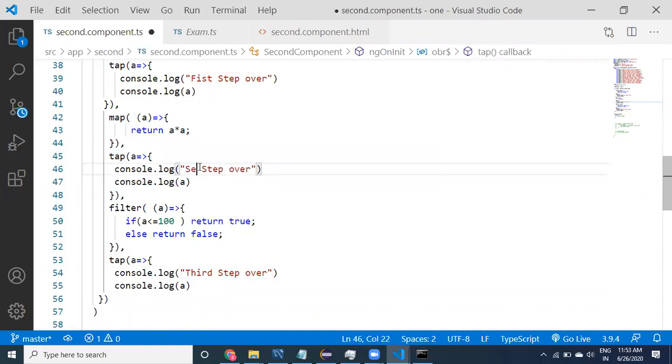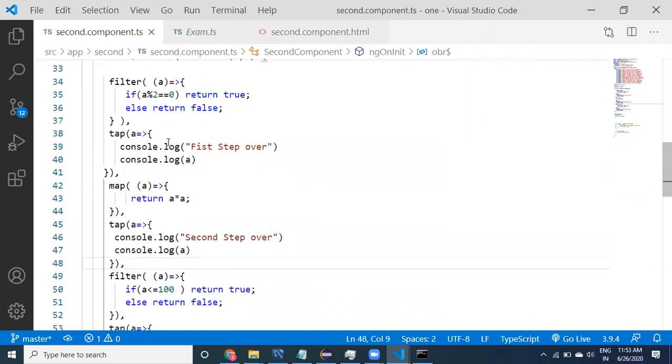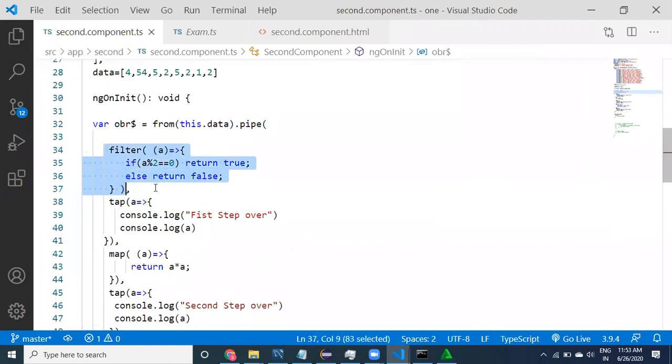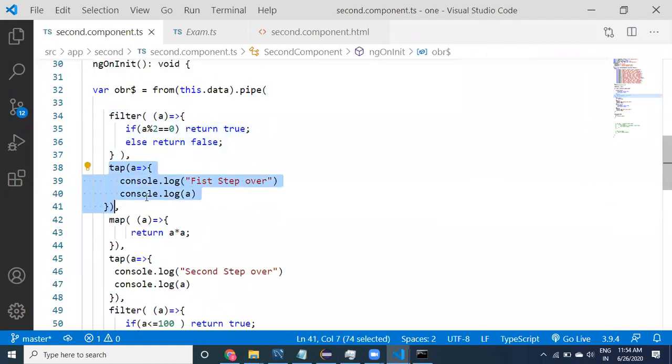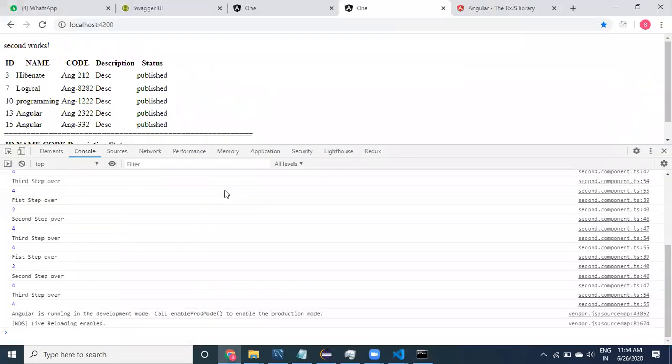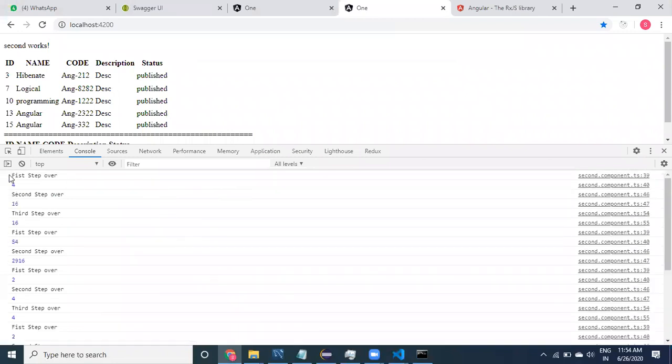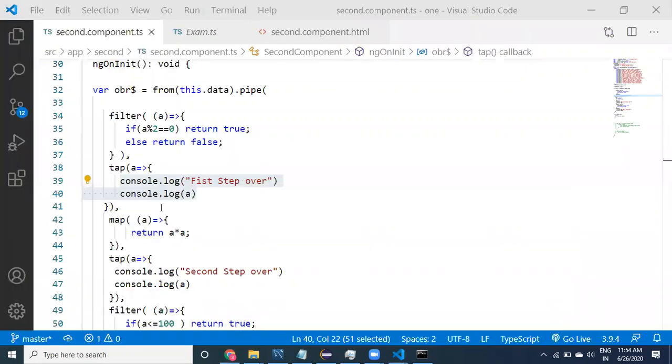This is the second step. Now, what happened? First, the filter, and we are using tap. What is tap for? Just to print in the console. It will be used like debugging.